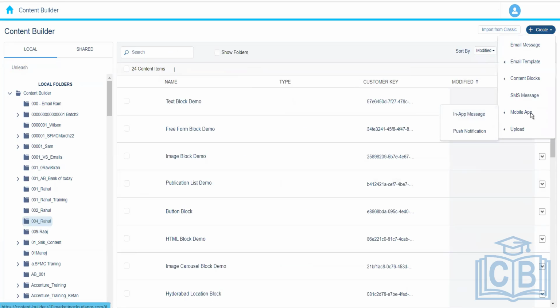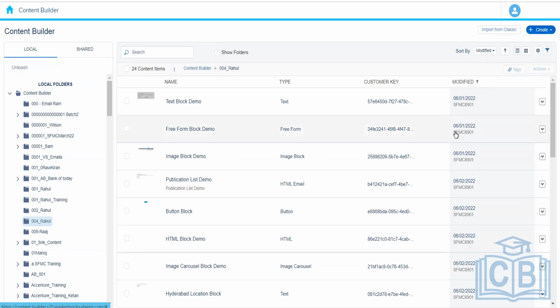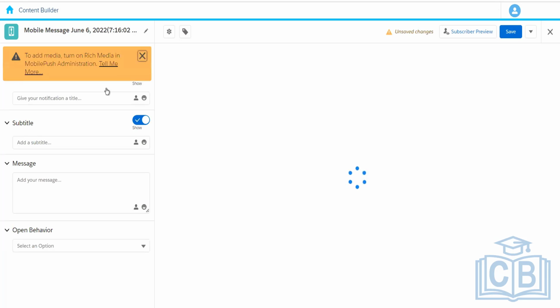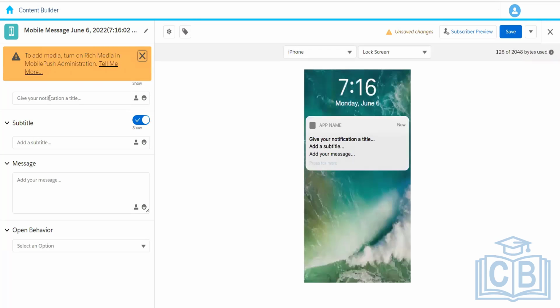So we'll go to the mobile app, and then here we'll go to the push notification. And let's see how we can create it. Okay, so whenever we see the push notification, it has some different sections here. So it has some title and then subtitle and then message.